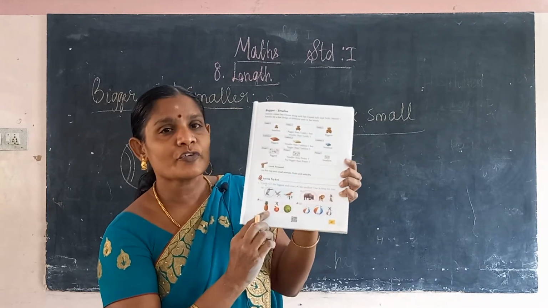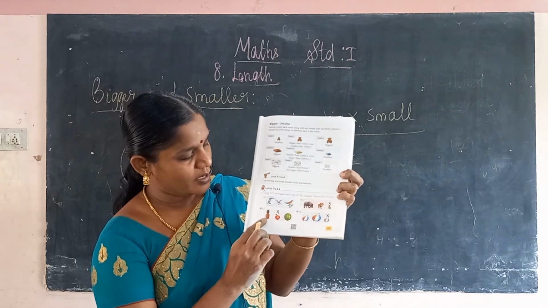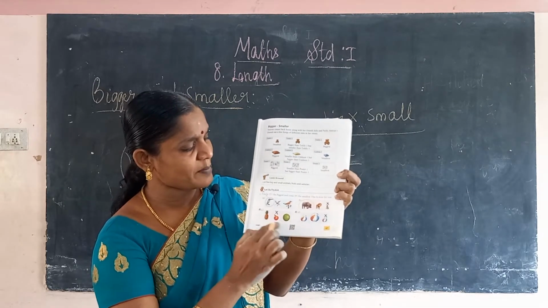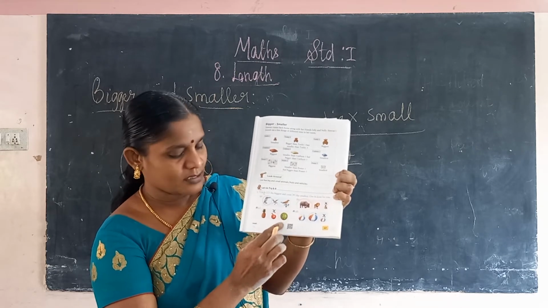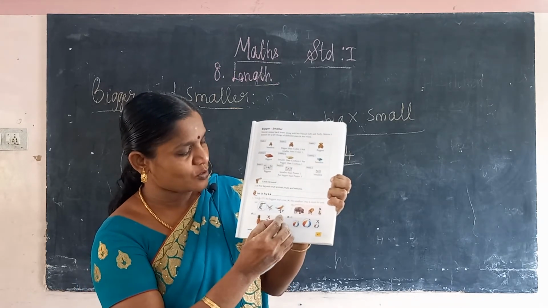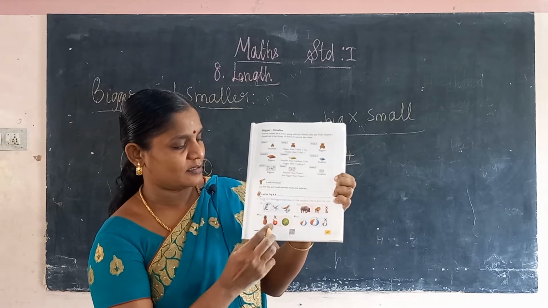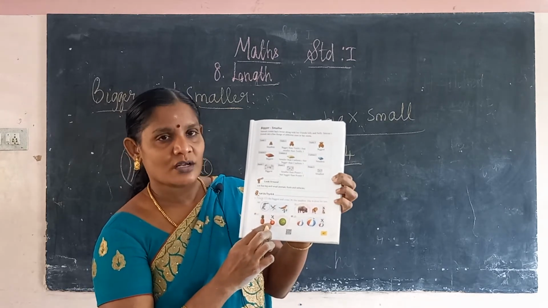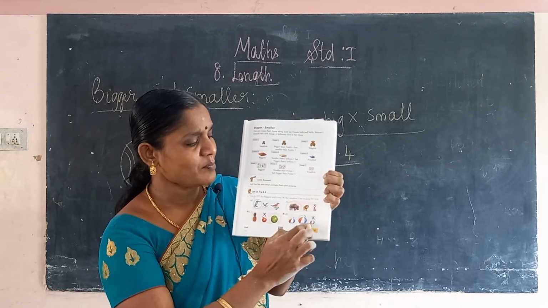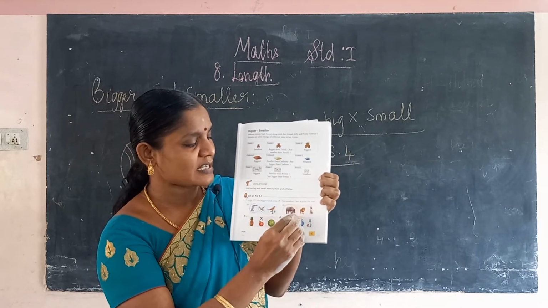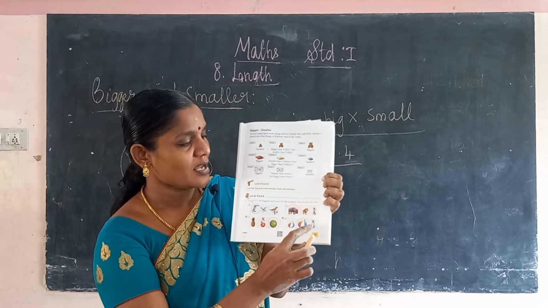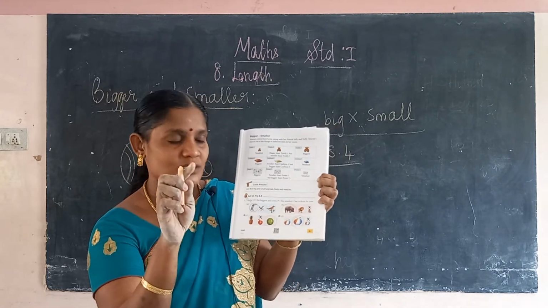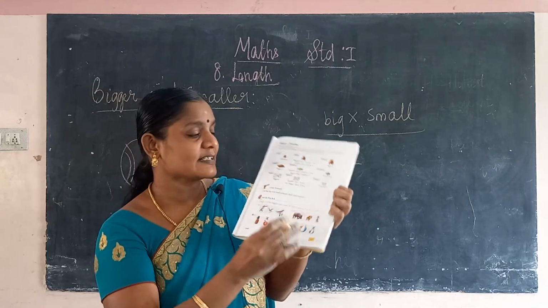Then some fruits are there. Pineapple, apple, then watermelon. So which is the biggest? This watermelon is the biggest. So you put a circle. Then the apple is the small one. So, okay, you put a cross. Okay, then three balls are there. The center ball is the biggest ball. This is the smallest. Okay, smallest means you put a cross. Biggest means you put a circle.